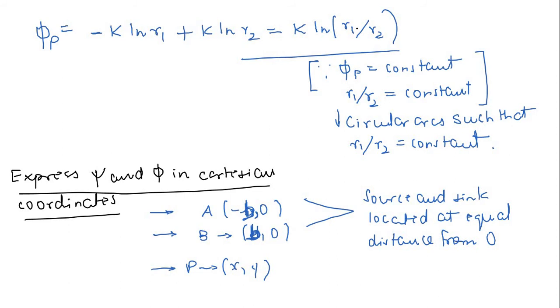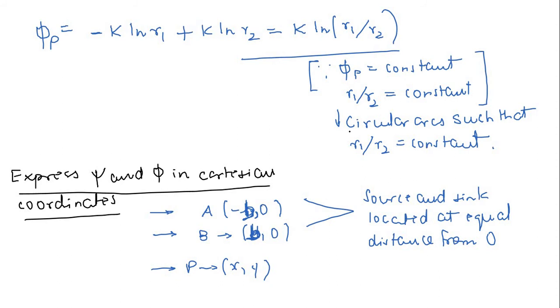Now again, for equipotential line, this phi is going to remain constant. So if phi remains constant, then that means r1 by r2 is equal to constant, assuming that the strength of source, that is mass flow rate, is going to remain the same.